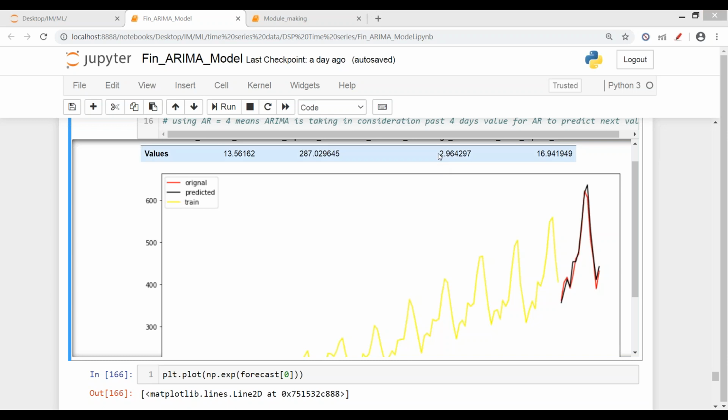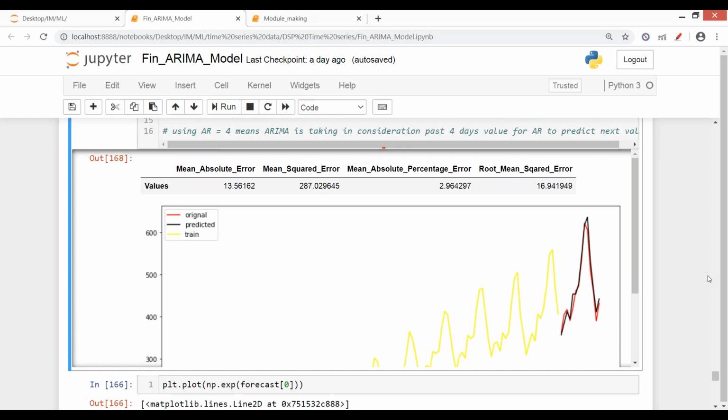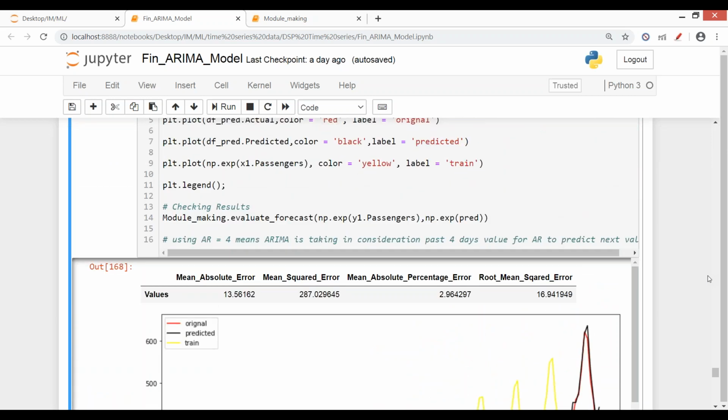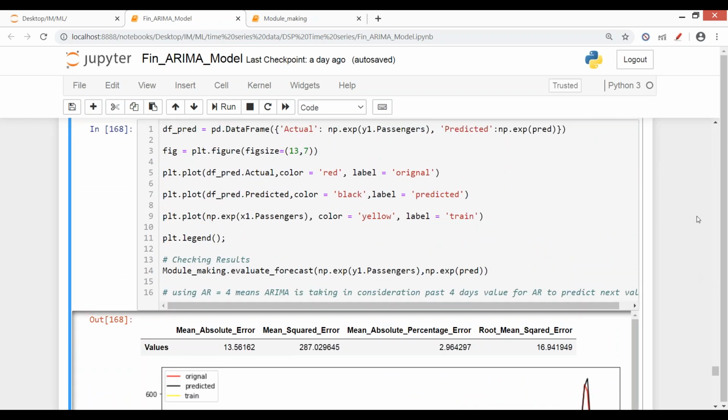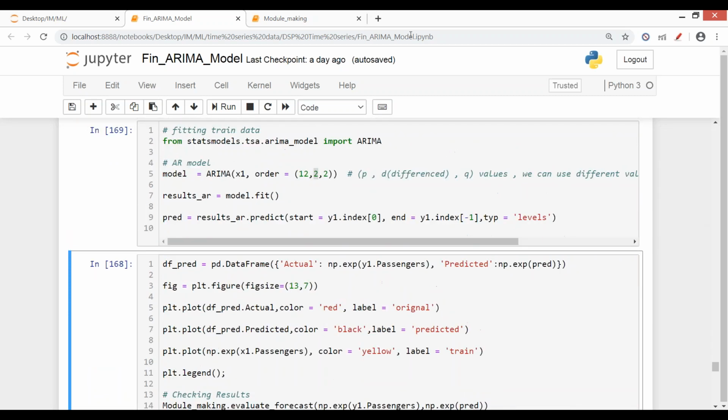If you know at what order of differencing your series becomes much more stationary, then you can simply give that order straight into your model. Okay. Is anyone having any confusion? किसी को कोई confusion है?